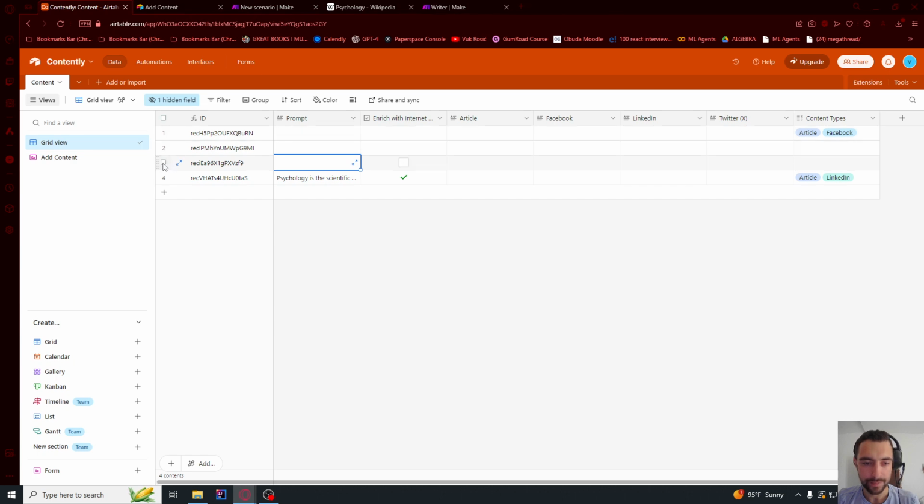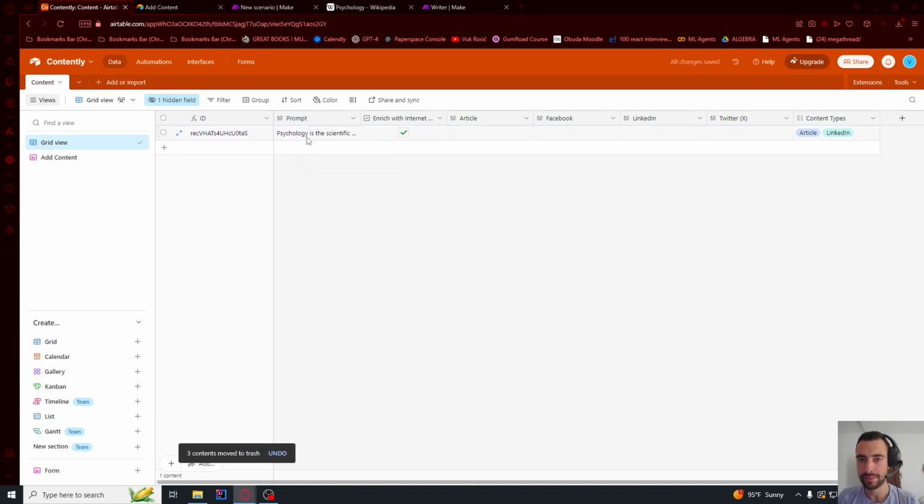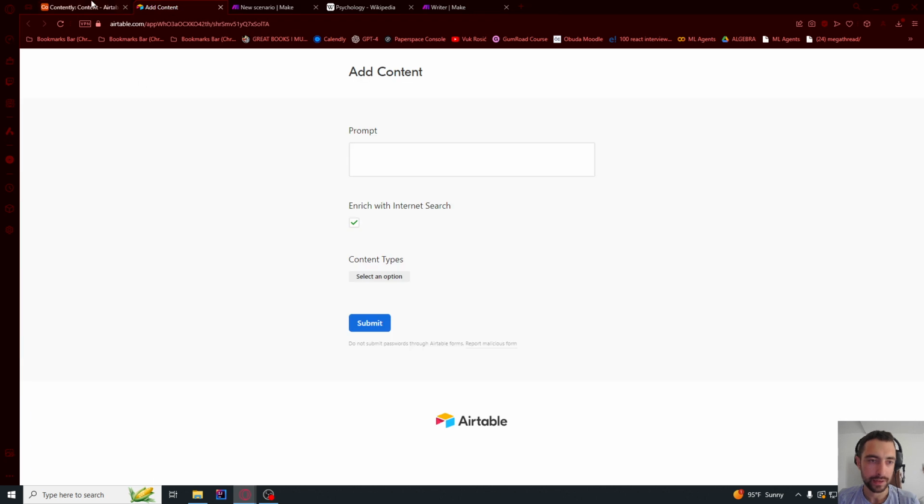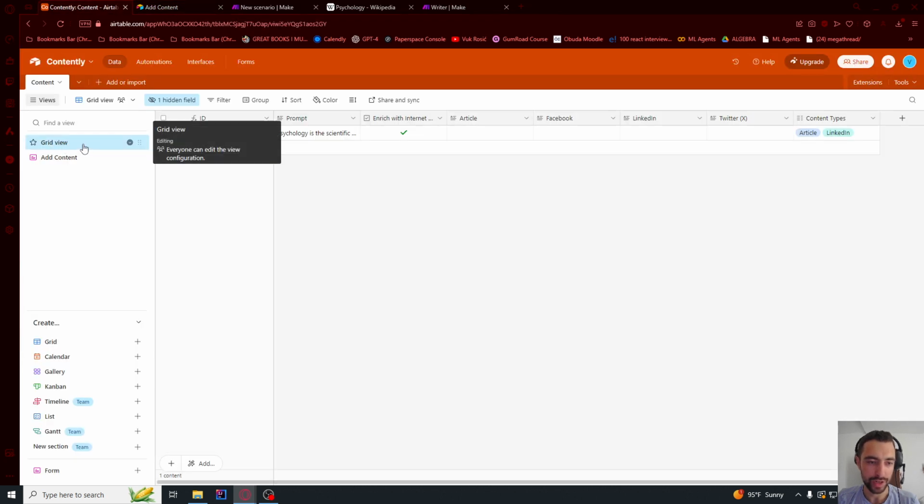And let me select all of these and right click, delete all selected content, because we don't have any prompts in them. They are empty, so they're just gonna maybe cause us trouble. So let's go into view. I think we don't need to touch this, or let's select grid view. So we are selecting this view, grid view, that we are using right now.